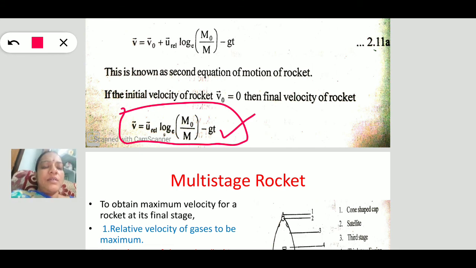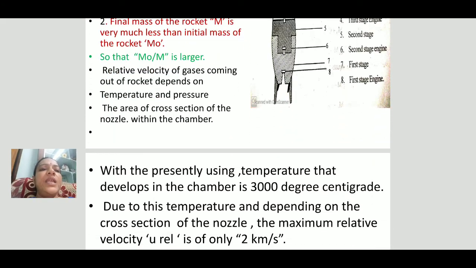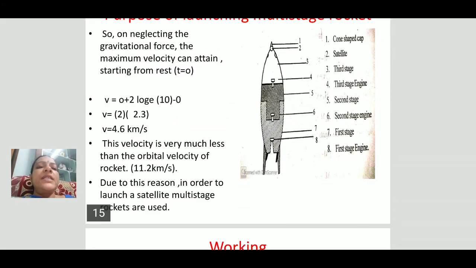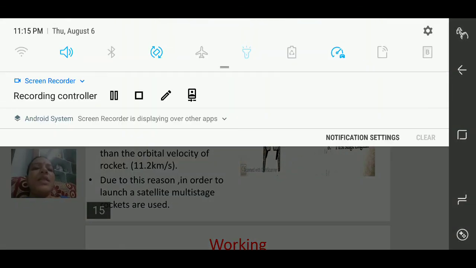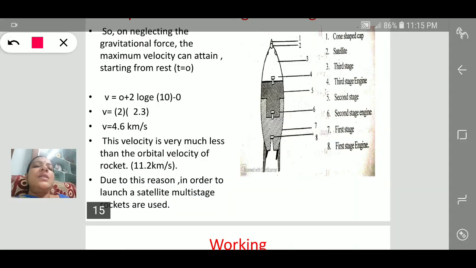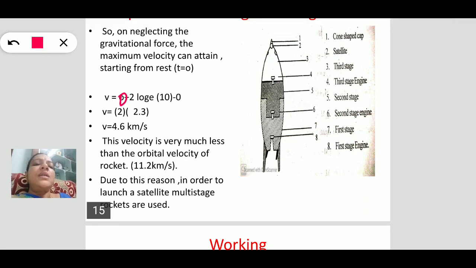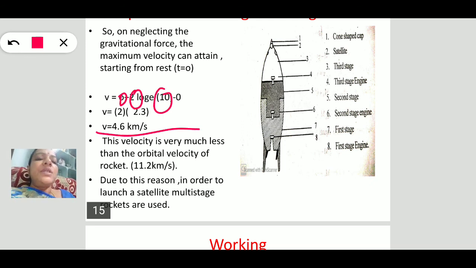For now, the final velocity of our rocket system comes to only 4.6 kilometer per second, because the initial velocity is 0, the relative velocity for the liquid fuels we are using now is 2, and m naught by m is 10. Substituting, we get only 4.6 kilometer per second. But to launch a satellite, this is not a sufficient velocity. So to increase the velocity, we have to use a multi-stage rocket system.